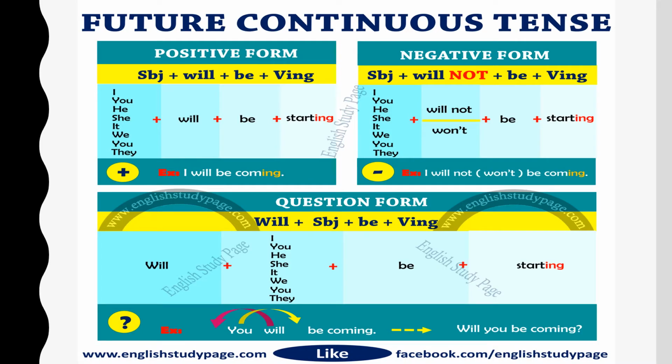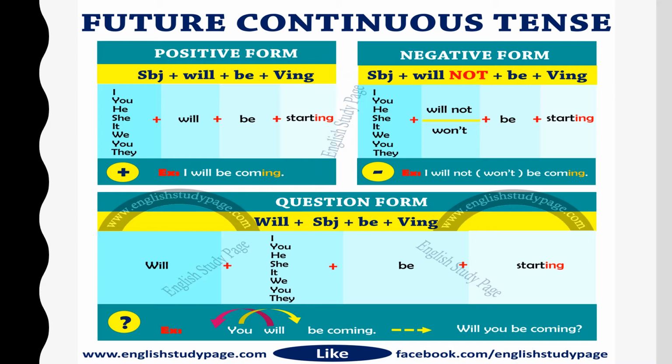Let us see some more examples of future continuous tenses in the positive form, that is affirmative sentences, negative sentences, and question form, which means the interrogative sentences. In the positive form, you use the subject plus will, be, and the verb in the ing form. I will be starting. You will be starting. Do not get confused, children.